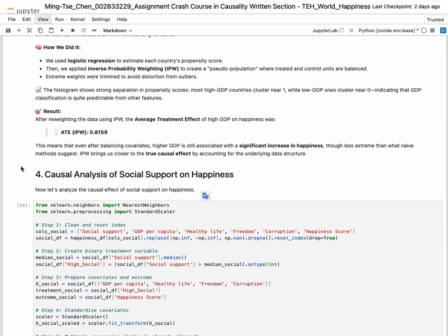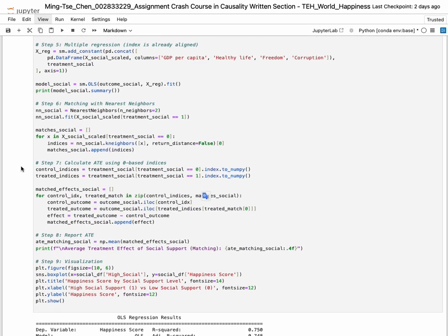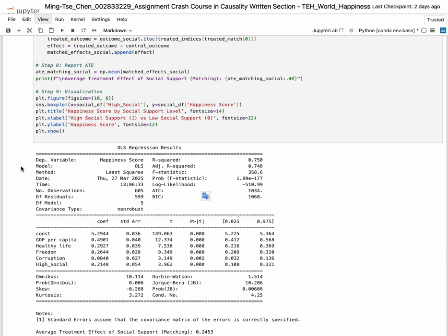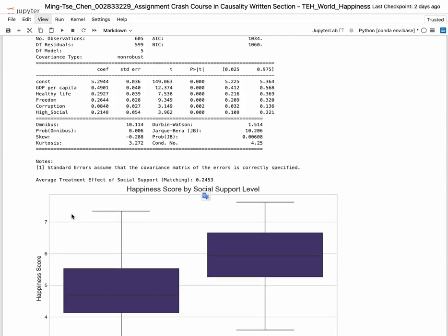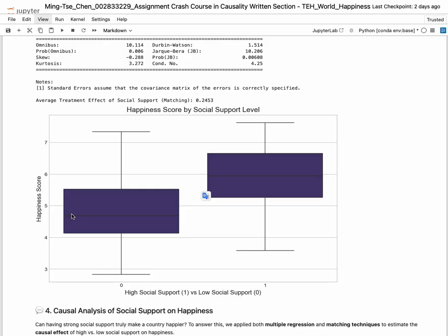Now I shift to analyzing the causal effect of social support. I define high versus low social support and use similar methods, regression and nearest neighbor matching. The regression model includes covariates like GDP, health, and freedom. I show the model summary and explain the coefficient for high social support. Again, I use matching to estimate the treatment effect. The box plot here shows how happiness varies with social support.